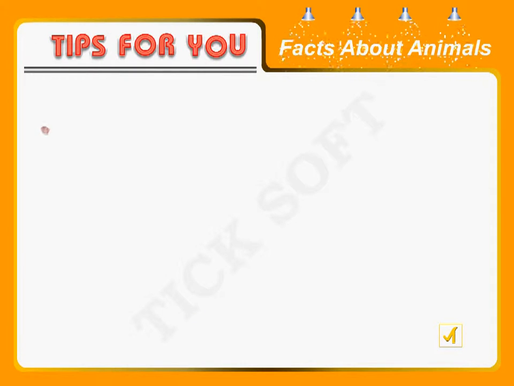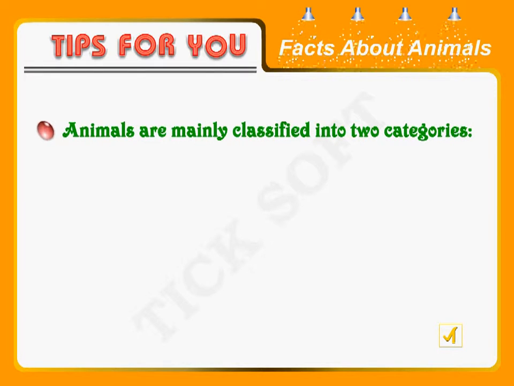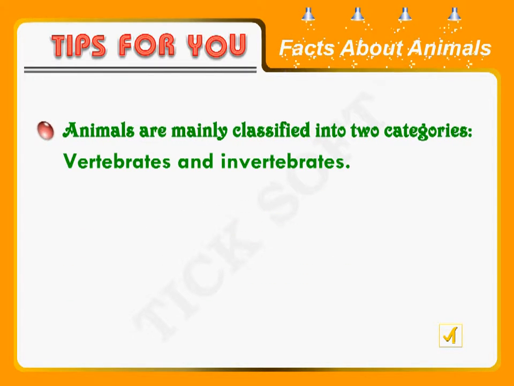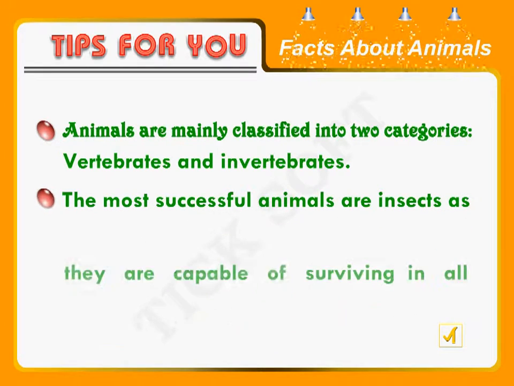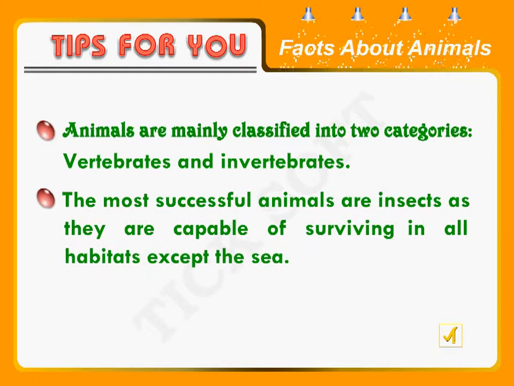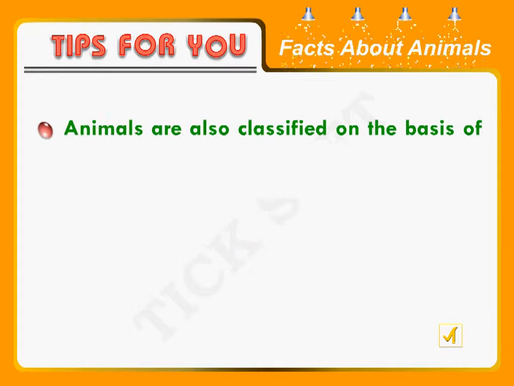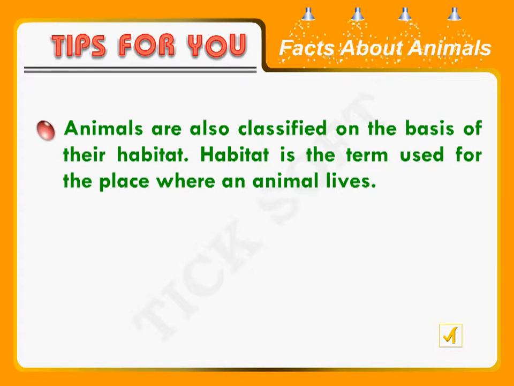Tips for you. Animals are mainly classified into two categories, vertebrates and invertebrates. The most successful animals are insects, as they are capable of surviving in all habitats except the sea. Animals are also classified on the basis of their habitat.